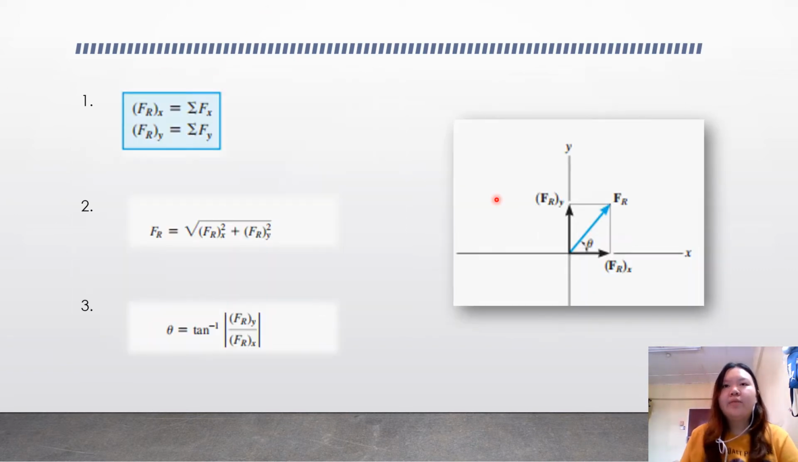But anyway, we have a simplified step. First, we find the force resultant for x, which equals the total of Fx, and the force resultant for y, which equals the total of Fy. The formula to find the force resultant is the square root of Frx squared plus Fry squared. To find the direction angle, we use the tangent, Fy over Fx, to find the degree. You can refer to the picture here.